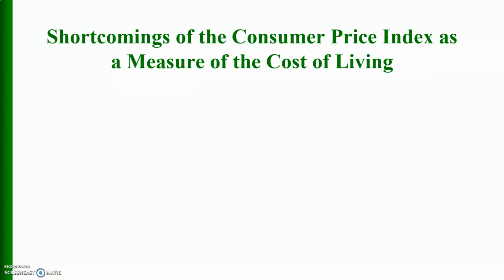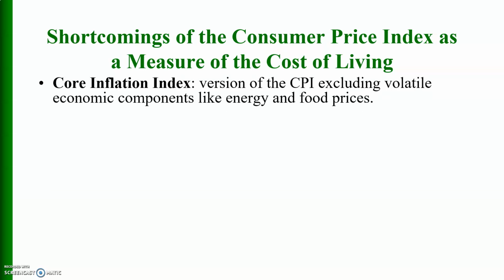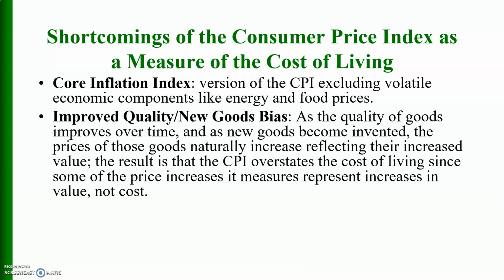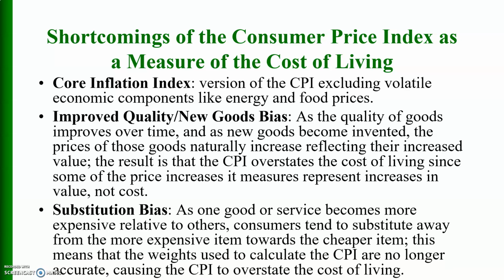Shortcomings of the consumer price index as a measure of the cost of living. Core inflation index: a version of the consumer price index excluding volatile economic components like energy and food prices. The other shortcoming includes improved quality or new goods bias, as the quality of goods improves over time. As new goods become invented, the prices of those goods naturally increase, reflecting their increased value. The result is that the CPI overstates the cost of living, since some of the price increases it measures represent increases in value, not cost.